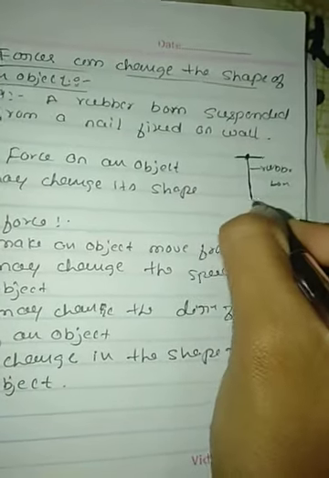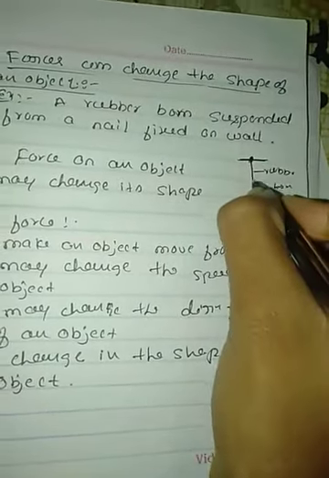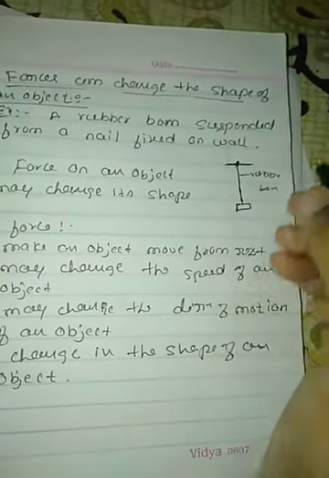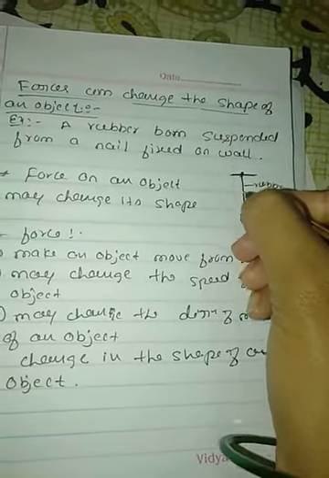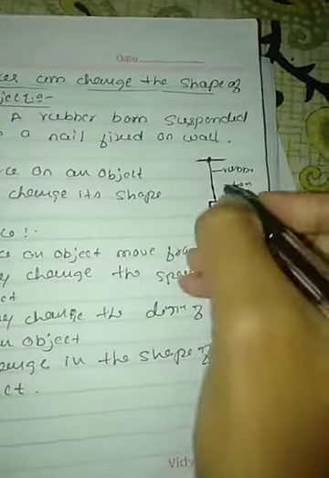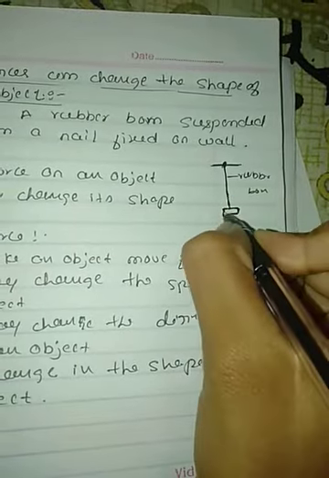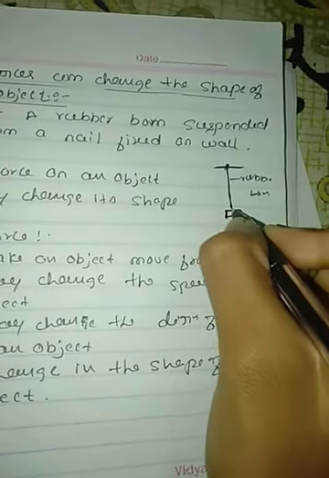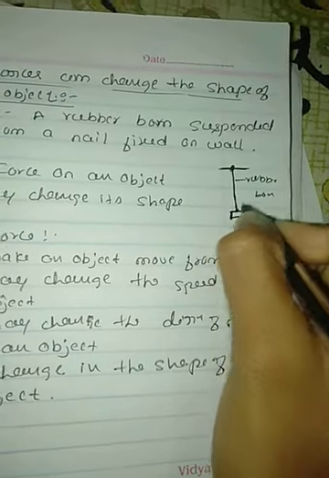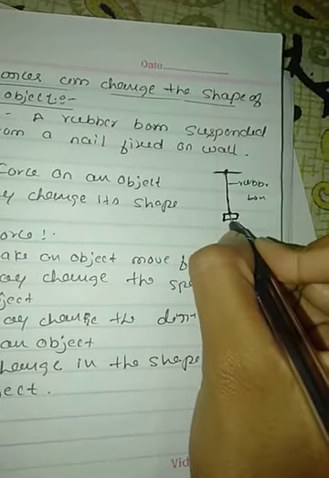So if I apply the force on this rubber band, here I put some weight, or you can take it in your hand and pull. Here at the other end of the rubber band, I put some weight. So this rubber band will extend.